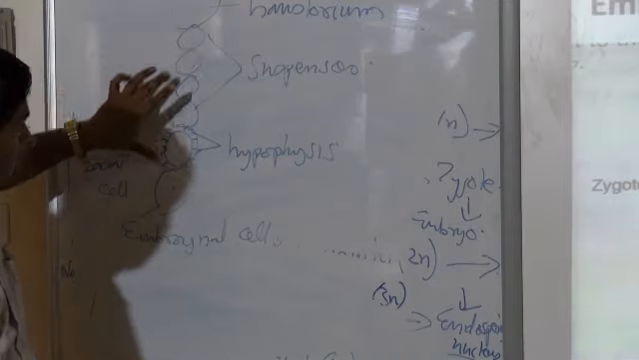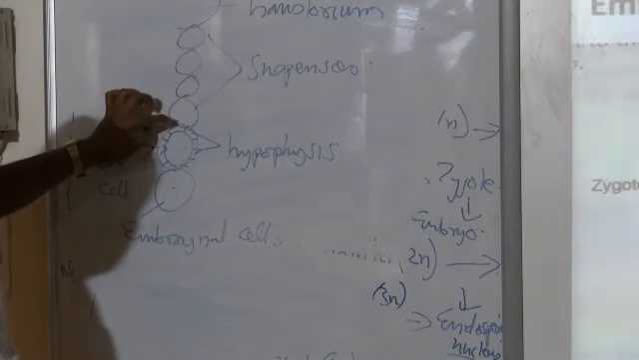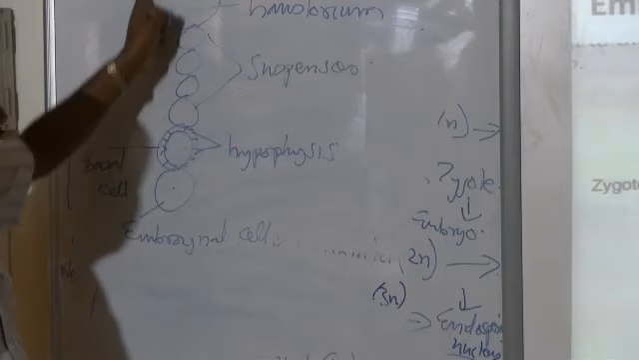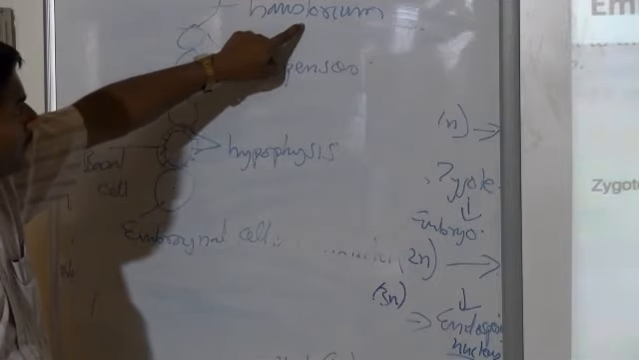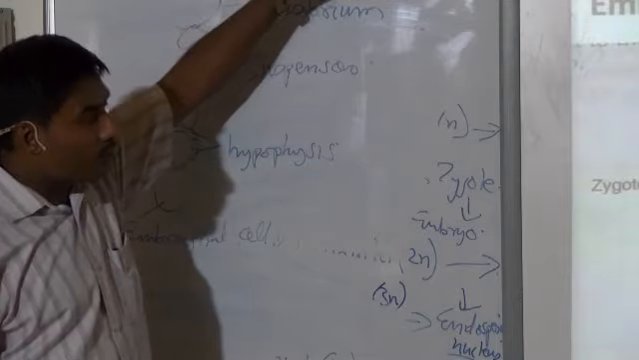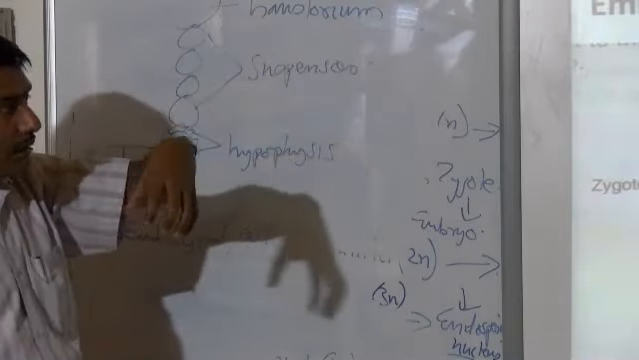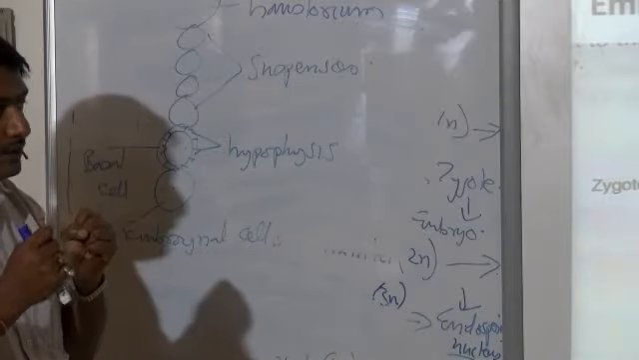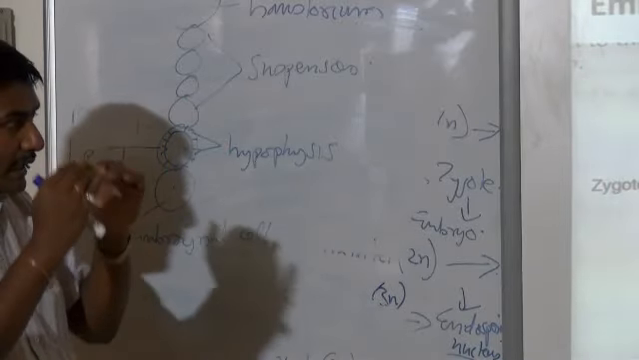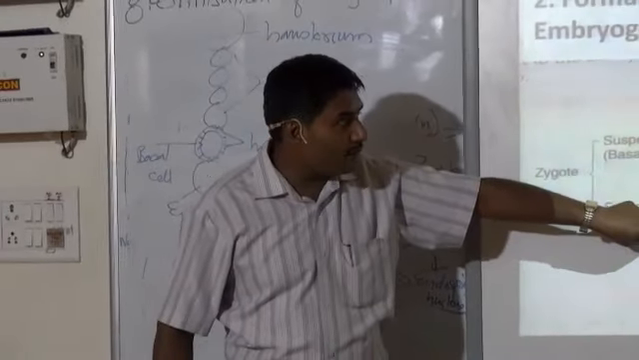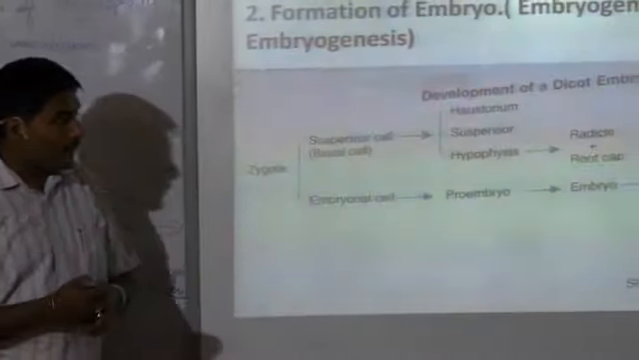Now, the three parts here you see, this divides, then two or three stacks of cells get formed, that is the suspensor, and the bigger one that gets formed forms the haustorium. And where is it forming? It is forming towards the micropylar region. When it forms towards the micropylar region, what does it do? It absorbs nutrients, and that nutrient is supplied to the embryonal cell.